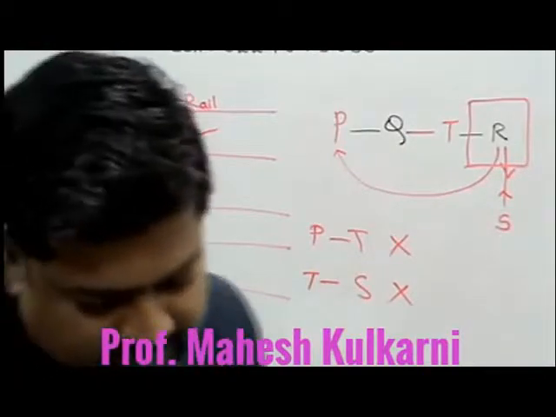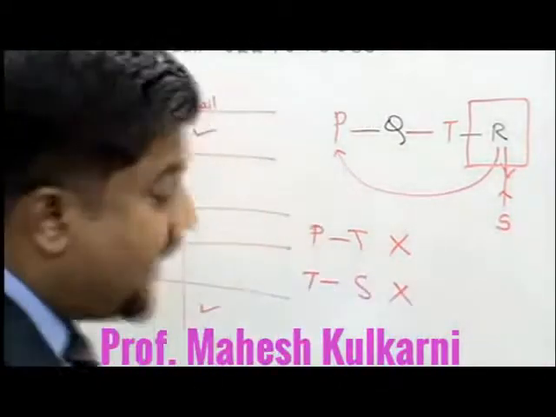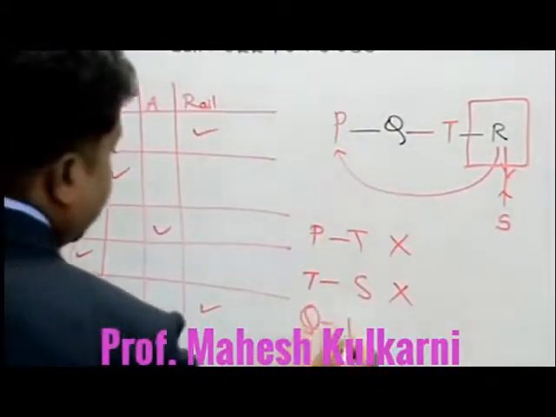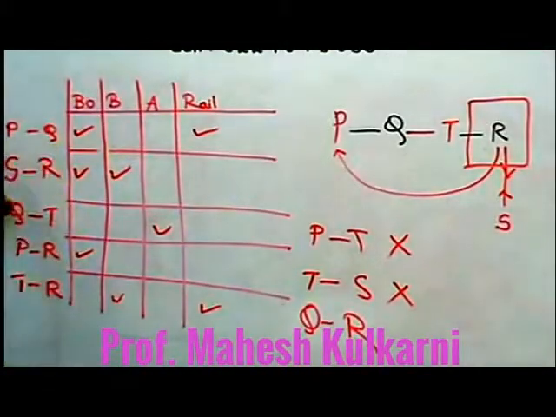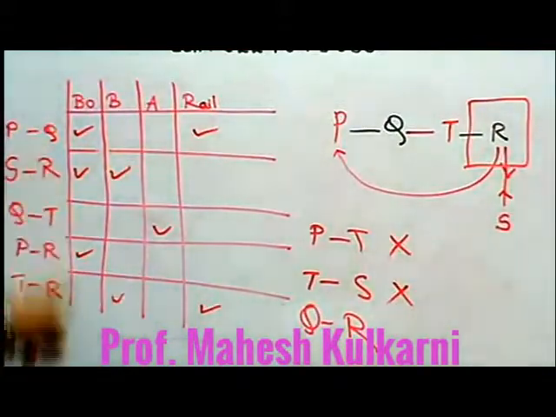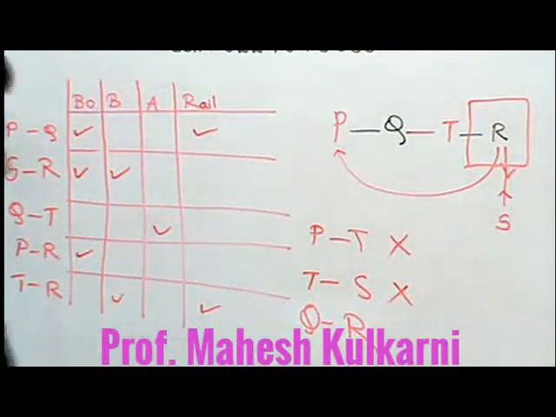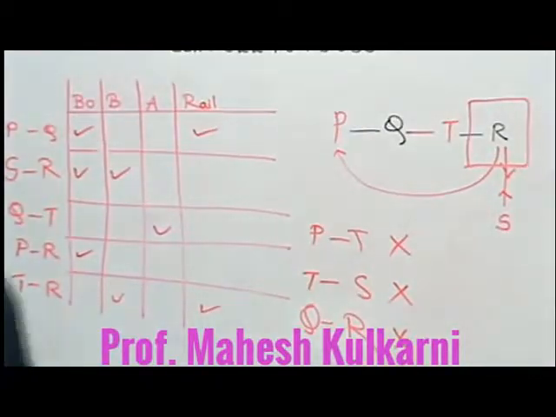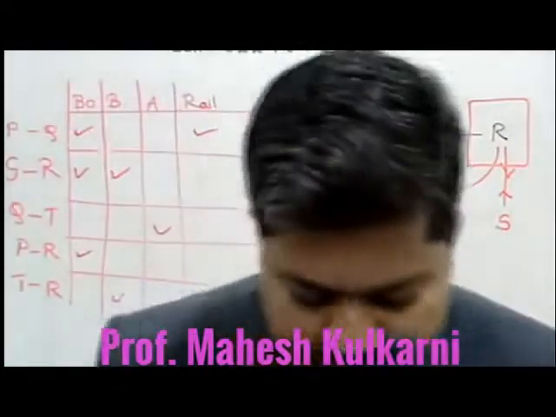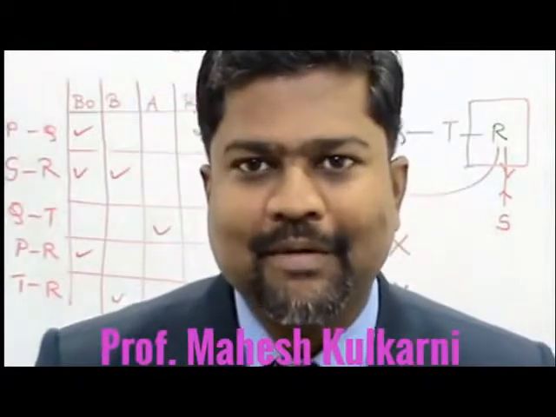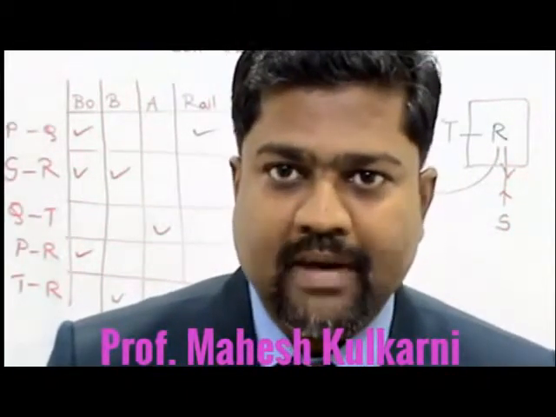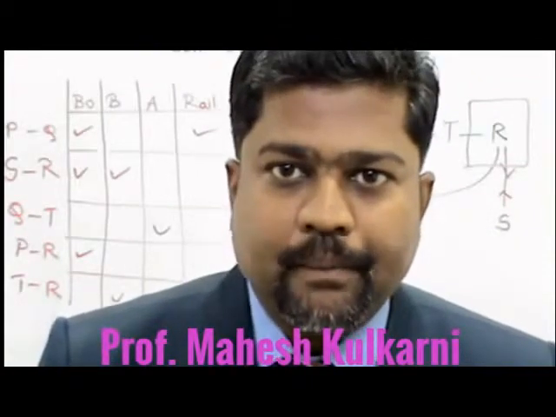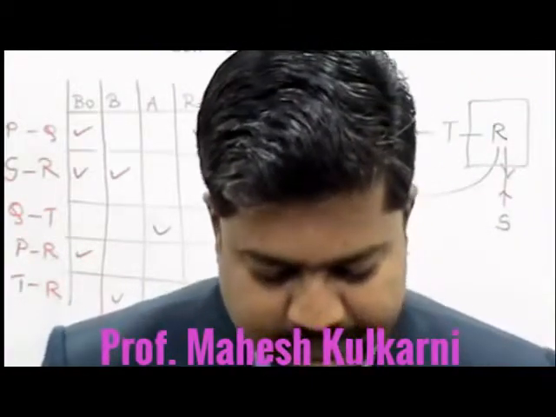The third one is Q and R. Q is connected either to T or to P. There is no direct connection between Q and R, so this option is also not possible. The last option given is the most favorite option, none of these. As all three options are not valid, the answer is none of these.